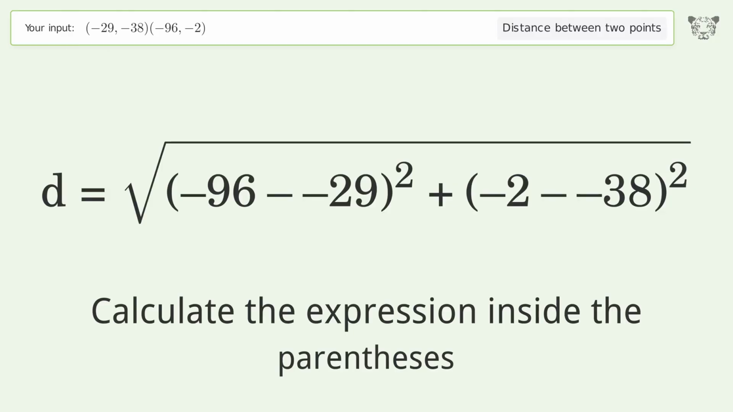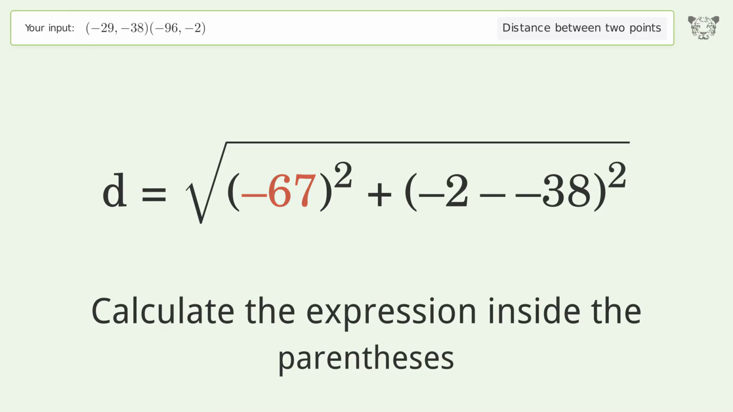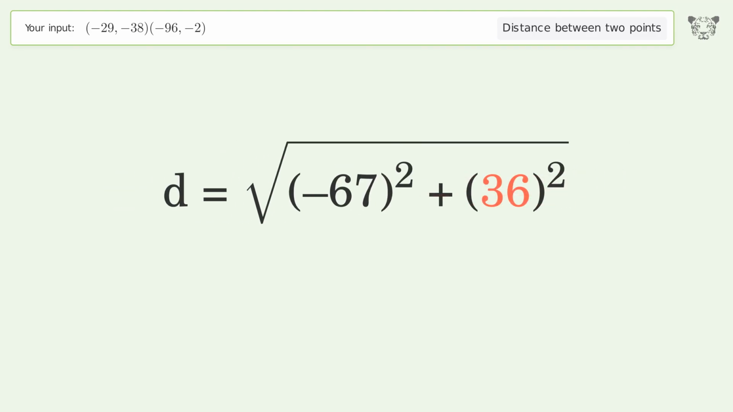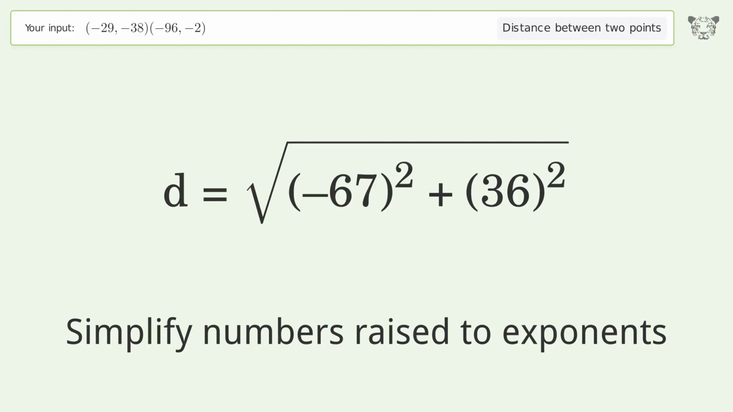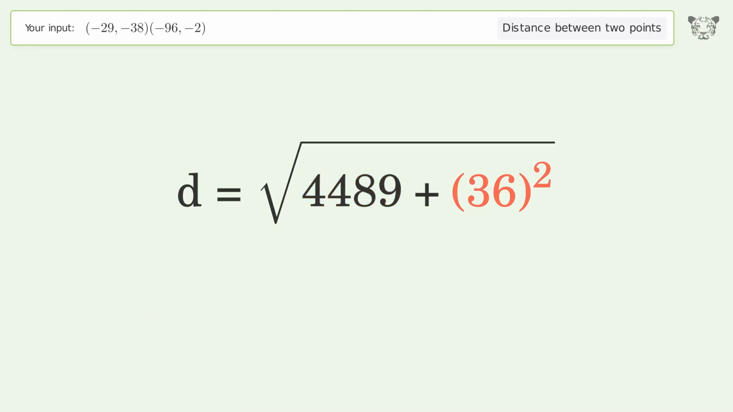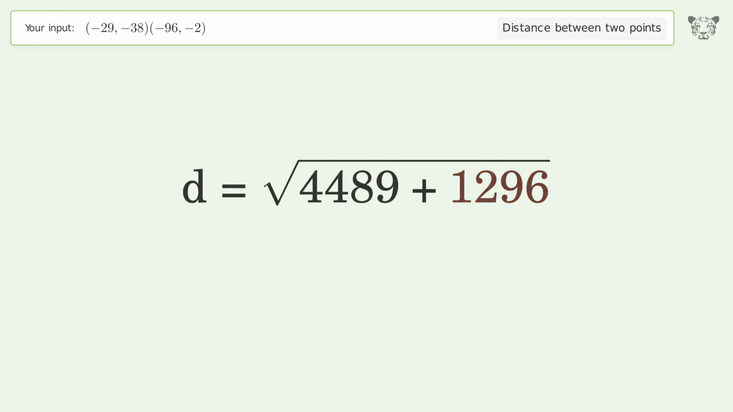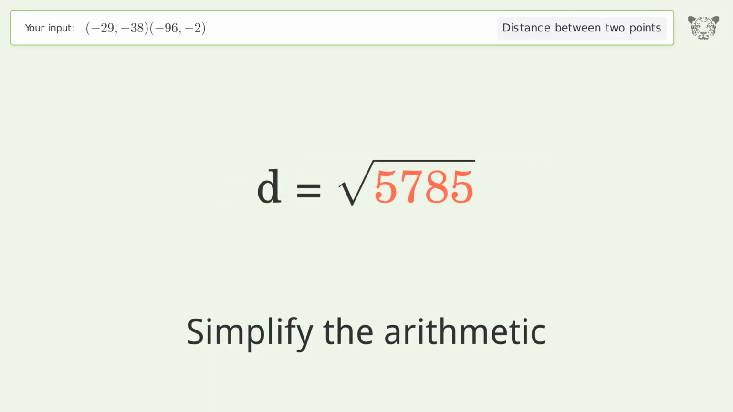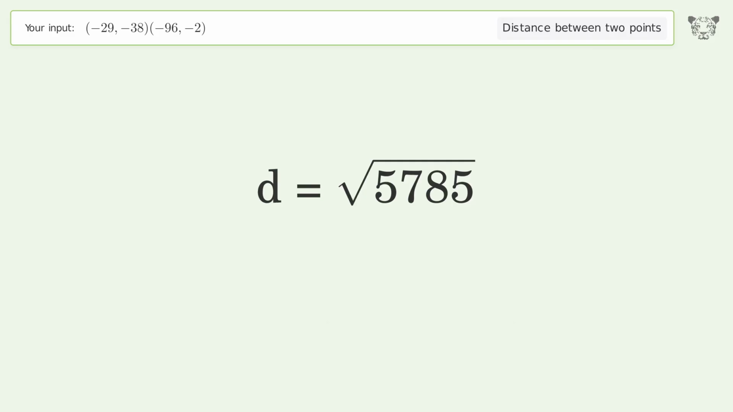Calculate the expression inside the parentheses. Simplify numbers raised to exponents. Simplify the arithmetic. And so the distance between the 2 points is the square root of 5,785 or 76.059.